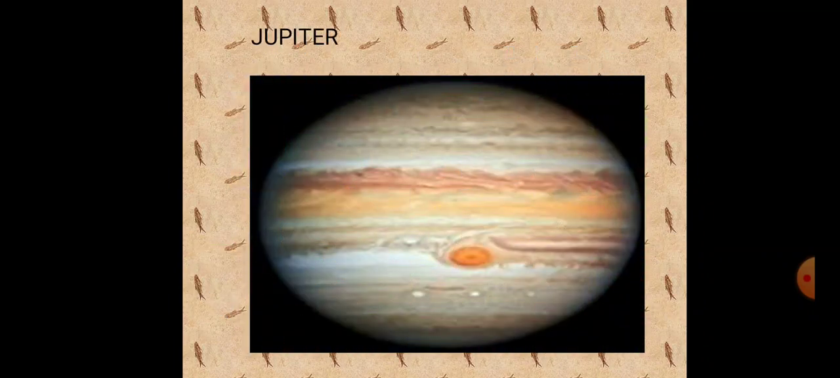Okay, next one we will see about Jupiter. It is the fifth planet from the Sun and the largest planet in the solar system. It is the third brightest object in the night sky after the Moon and Venus. It is the fastest spinning planet in the solar system. It is called a gas giant planet. Its atmosphere is made up of mostly hydrogen and helium like the Sun. It has the largest number of natural satellites. For example, Io, Europa.